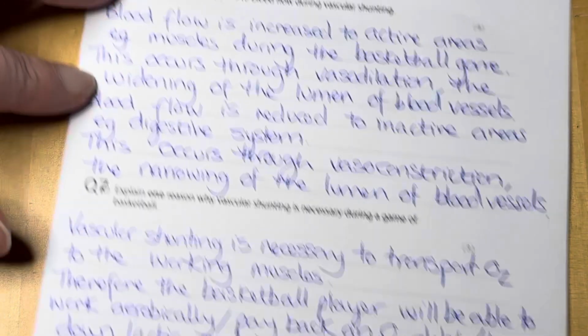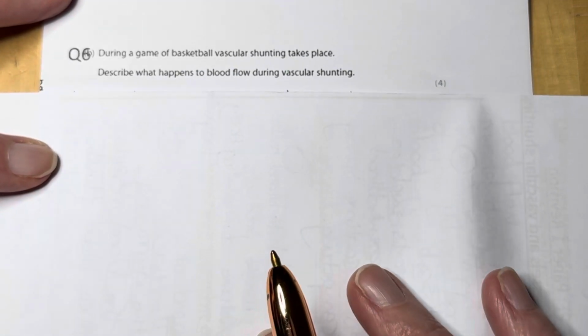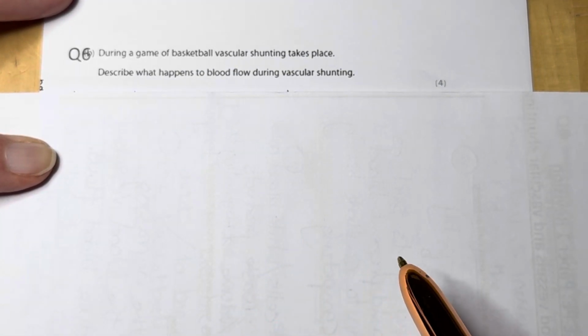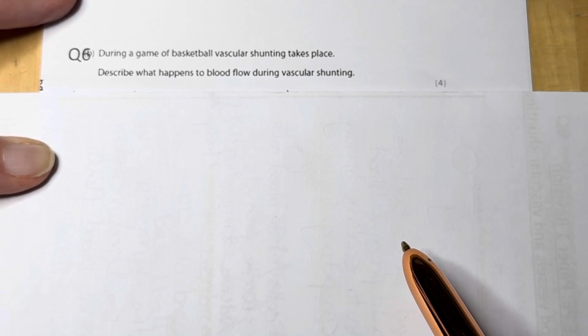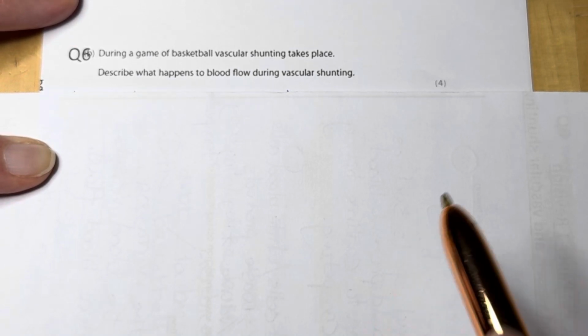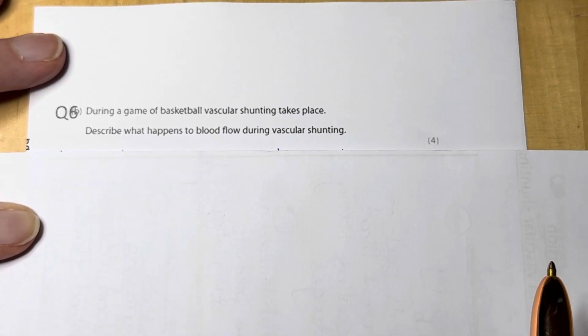Okay, if you turn the page over. So question number 6. Okay. During a game of basketball, vascular shunting takes place. Describe what happens to blood flow during vascular shunting.